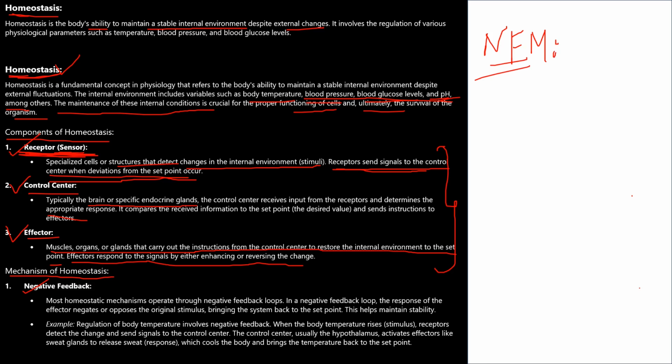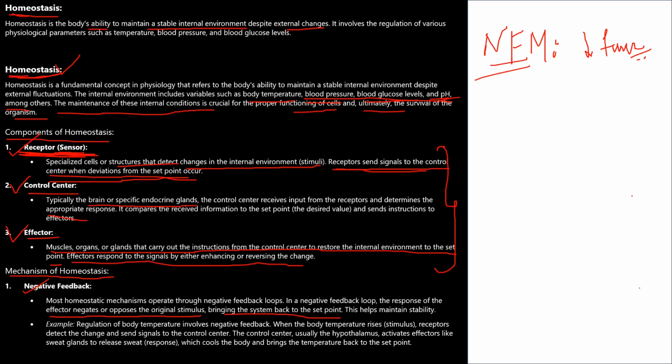In negative feedback mechanism, what is the stimuli? Origin of the stimuli. It acts on the origin of the stimuli and it reduces its function by negative feedback mechanism. What he is saying, see, the effector negates or opposes the original stimulus, bringing the system back to the set point. This helps to maintain the stability. And the negative feedback mechanism decreases the function.